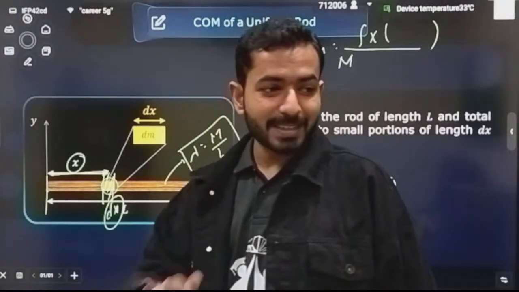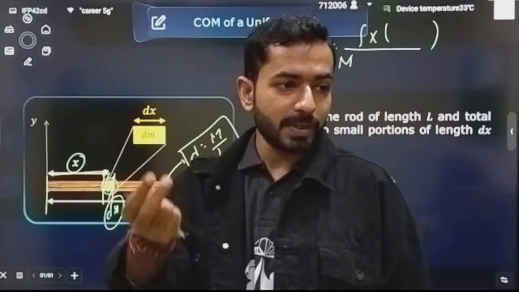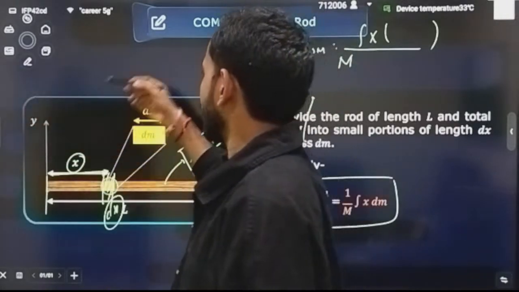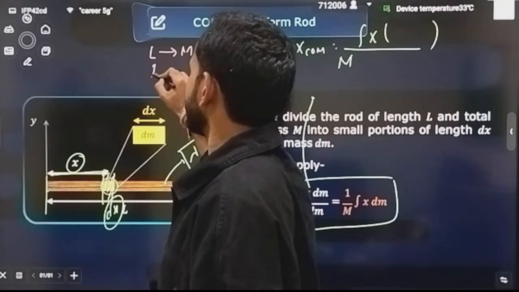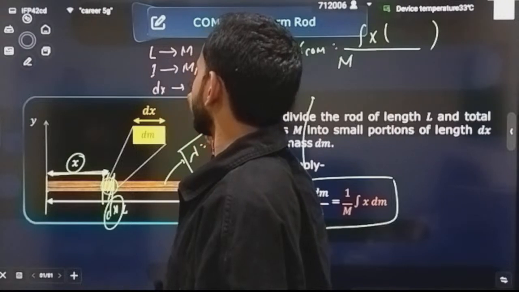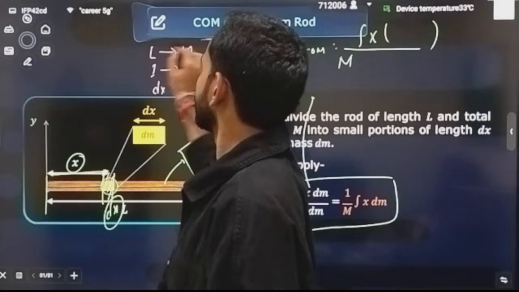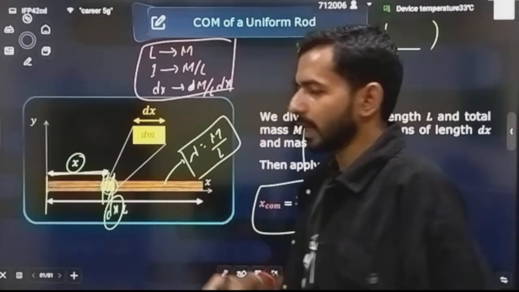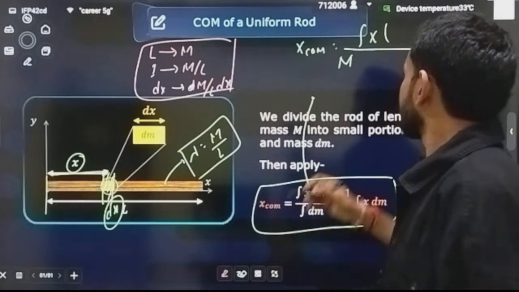A lot of times I have told you the example of 5 students and 10 chocolates, then 1 student gets how many chocolates, then 2 students how many chocolates, correct? That same thing. So I can say L length has mass m. That means 1 unit will have mass m by L. That means dx unit will have mass m by L into dx, correct?